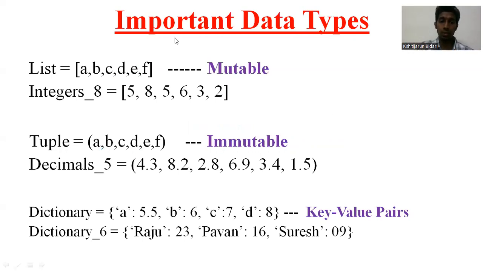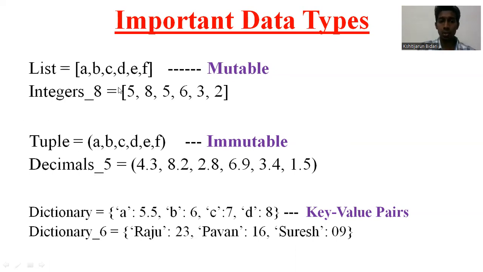So for example, you can see a list has square brackets. The important part, friends, is the brackets. A list will have square brackets, a tuple will have round brackets, and a dictionary will have flower brackets. So what is the difference here?